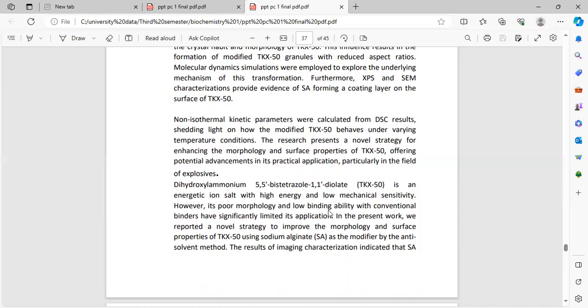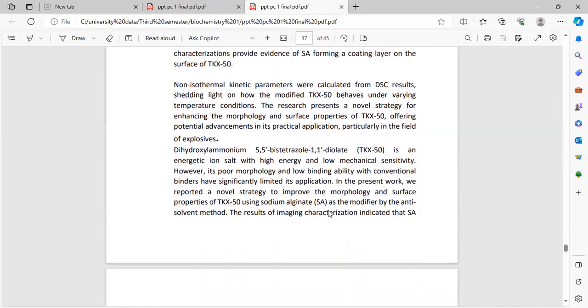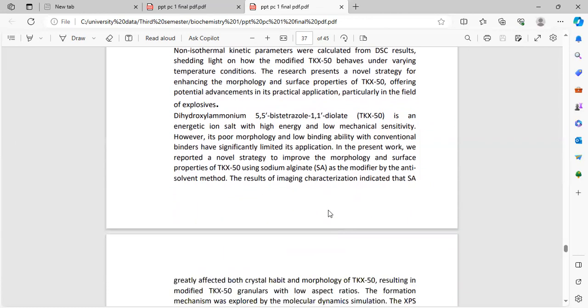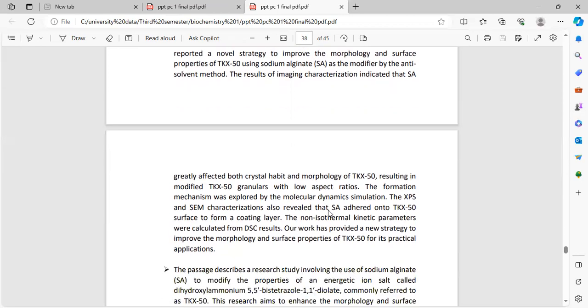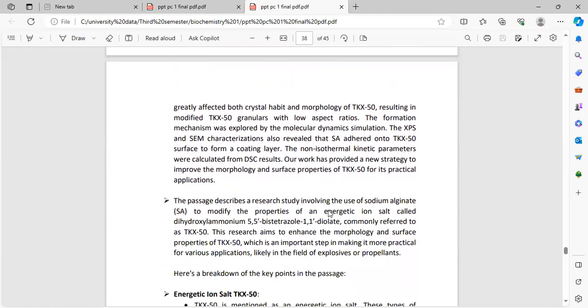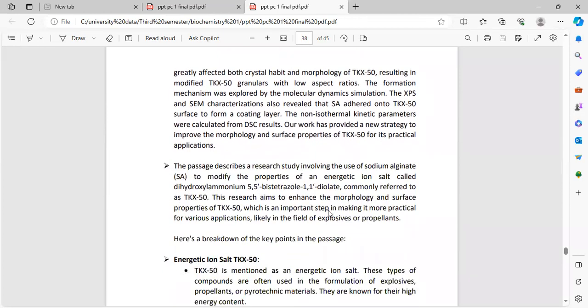TKX50, dihydroxylammonium 5,5'-bistetrazole-1,1'-diolate, is an energetic ionic salt with high energy and low mechanical sensitivity. However, it has poor morphology and low binding ability with conventional binders. In the present work, we report a strategy to improve the morphology and surface properties of TKX50 using sodium alginate as a modifier by the anti-solvent method. The results of characterization indicated that sodium alginate greatly affected both the crystal habit and morphology of TKX50, resulting in modified TKX50 granules with a low aspect ratio.